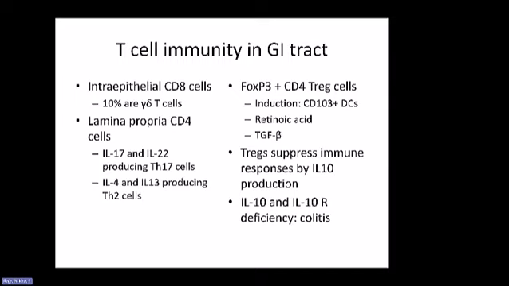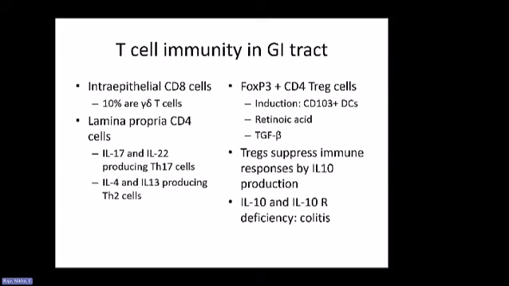These are FOXP3 positive, and the induction of that requires a particular type of dendritic cells aided by retinoic acid and TGF-beta in the environment. Tregs, we know, help in suppressing the inflammatory response. They do that by producing IL-10.